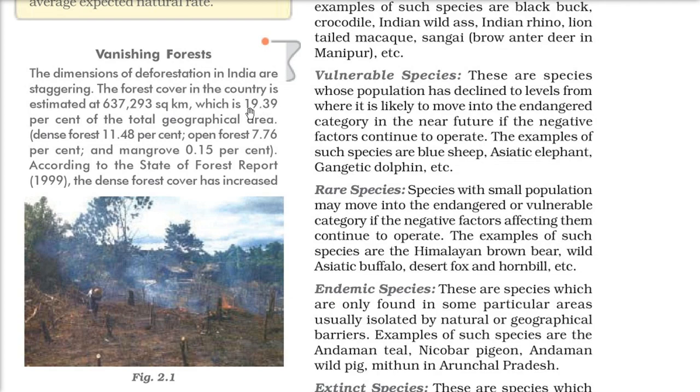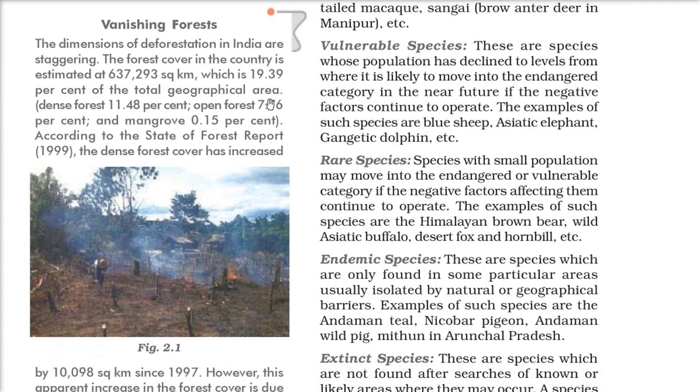And how much do we need? At least 33%. In this, dense forests, where the trees are very close, are 11.48%. Where the trees are sparse, they are 7.76%. And the mangrove, in the areas where land and sea meet, is around 0.15%.